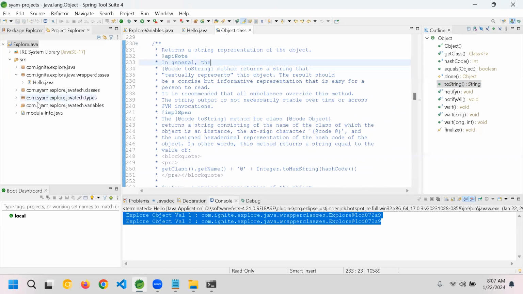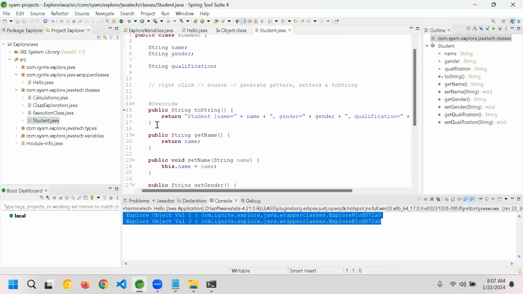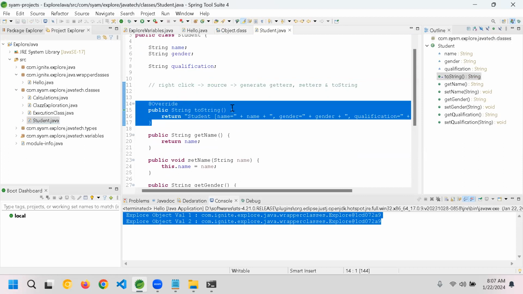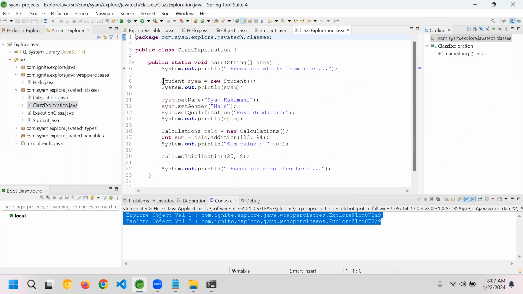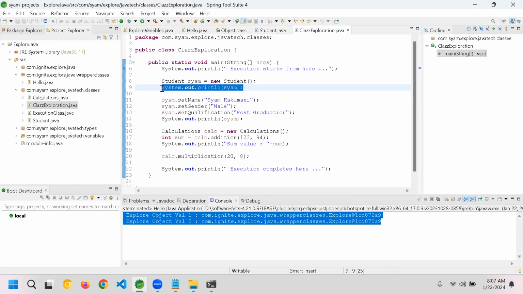If we go back and look at our classes, we have a Student class. If you remember, this is what we have overridden, right? We overrode toString to see the values of an object when we set it up. In the class exploration, we created a student and set the values. Initially when we print it, it prints all null.